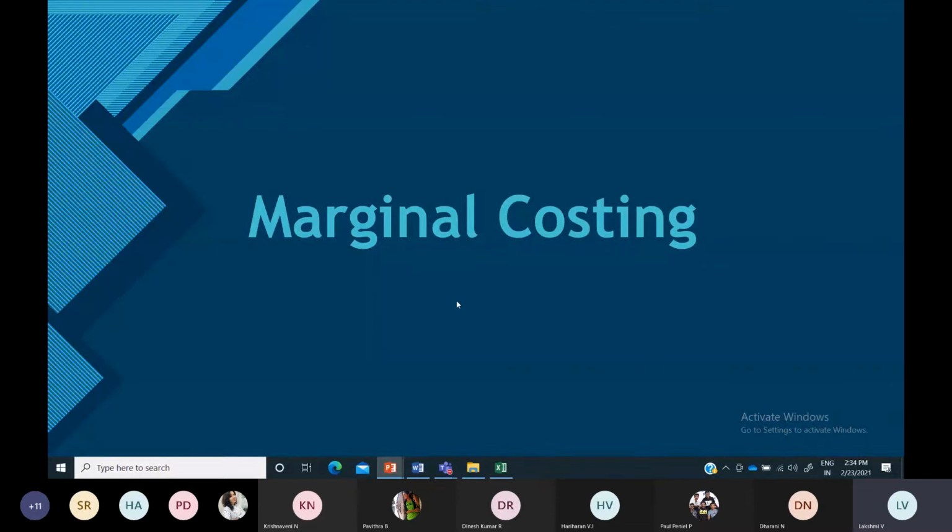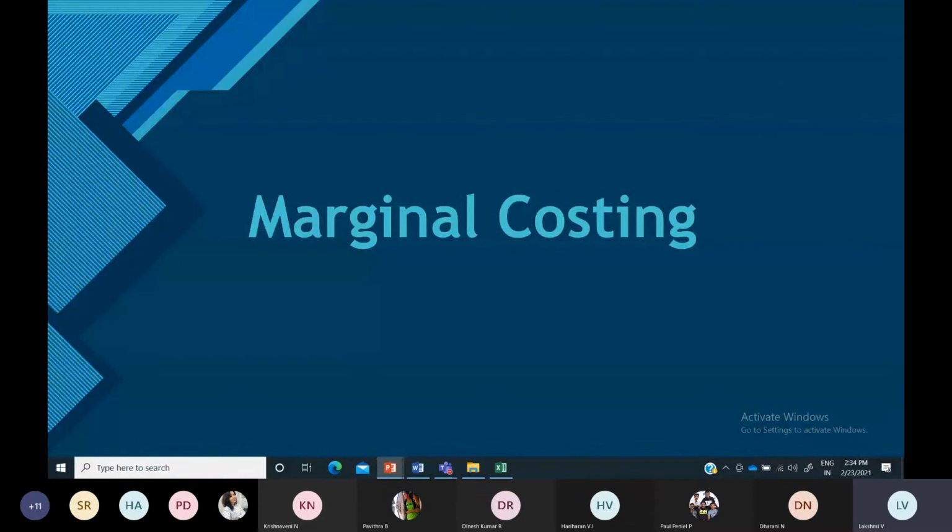Marginal costing, if you see, is usually associated with the variable cost. So what is the impact on profit? If you want to increase one more unit of output, you have to incur some additional cost. Some changes will take place in the cost, as well as changes in the volume of output. So what is the impact on profit you want to know? Because you have to fix up the selling price.